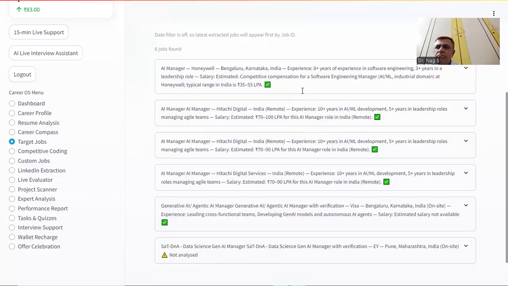So at least 1 or 2 transitions would be required. First we have to come to a relevant AI role with an updated package, from this 12 LPA to a reasonable package, and then from that reasonable package we have to jump. So 2 jumps would be required, I believe, to reach an optimal band. Okay, so that is how we are going to proceed.